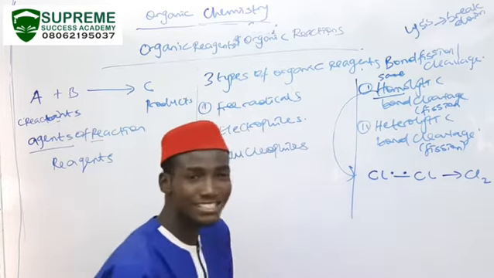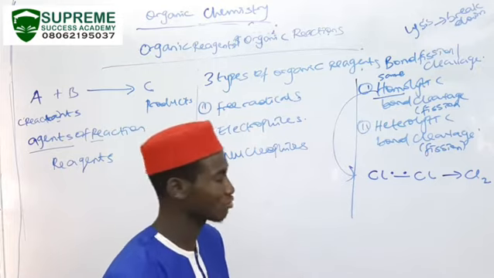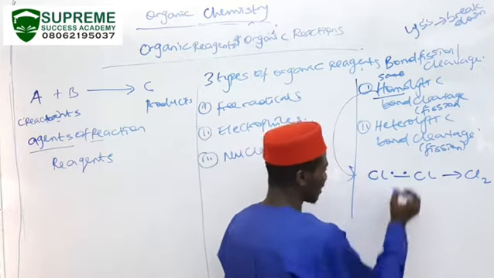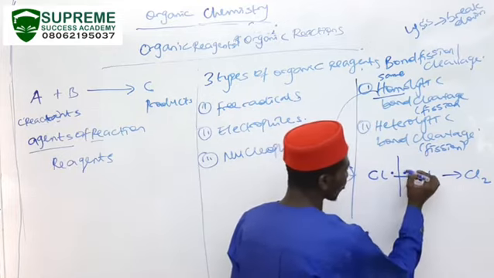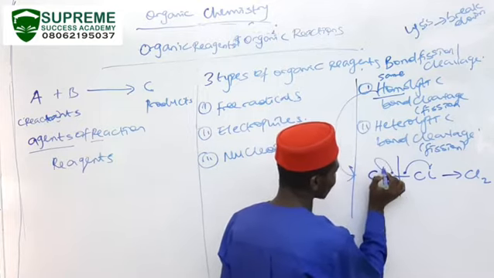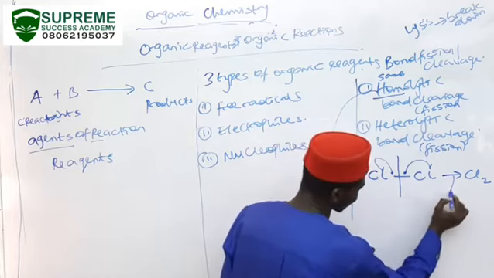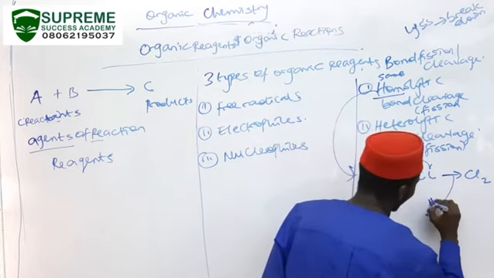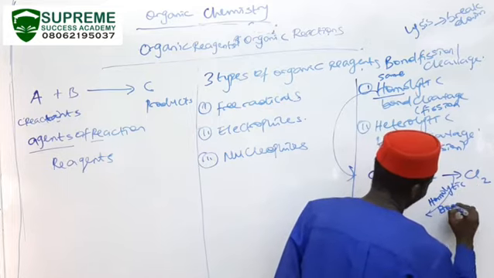That means the two participating atoms go away with an equal number of electrons. So we have two electrons here. One electron goes to this atom, while the other electron goes to the other atom. This is homolytic bond cleavage.